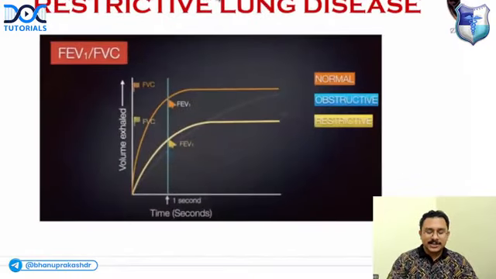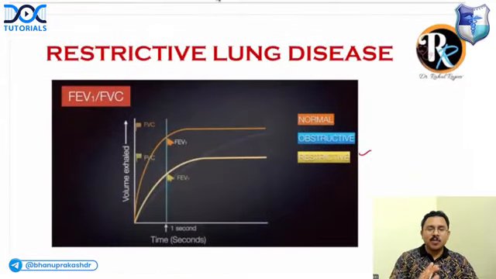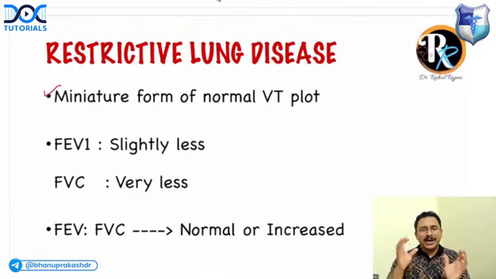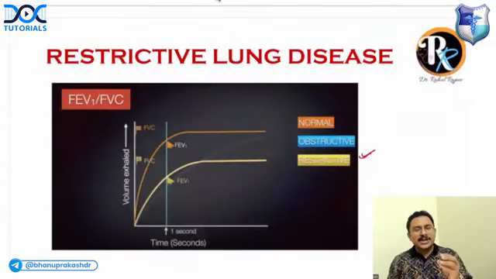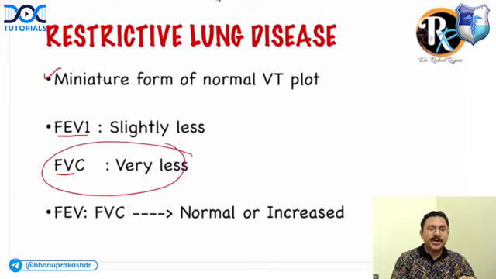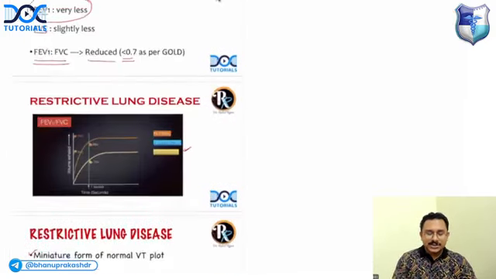But in restrictive lung disease, shown in yellow, what is happening? You can see there is no problem with the slope of the volume time plot. The only thing that happens is you get a similar volume time plot in a miniature form, or a smaller size. The slope is the same; it is just smaller in size. In this miniature form, the FVC is much more reduced compared to FEV1. So the ratio is normal or increased. This is how you will differentiate.